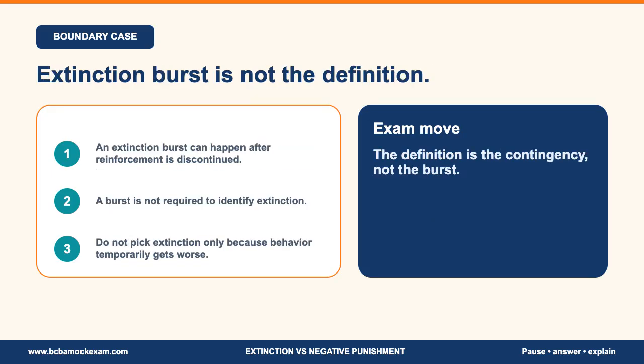Another common exam trap is the extinction burst. An extinction burst can happen when reinforcement is discontinued, so behavior may temporarily increase in frequency, intensity, or variability. But the burst is not the definition. You can identify extinction without a burst if the maintaining reinforcer no longer follows the response. And you should not choose extinction just because behavior gets worse. The controlling question is still whether the response-produced maintaining reinforcer has been discontinued.